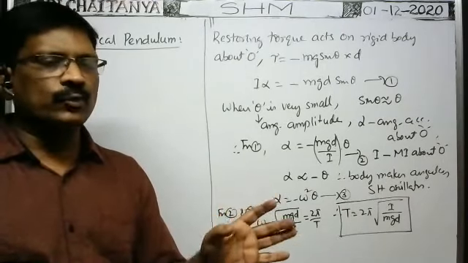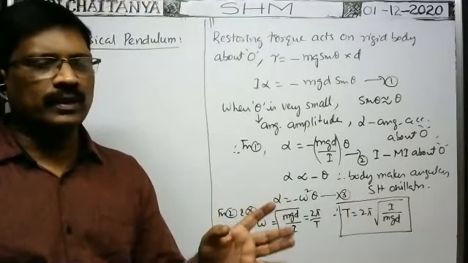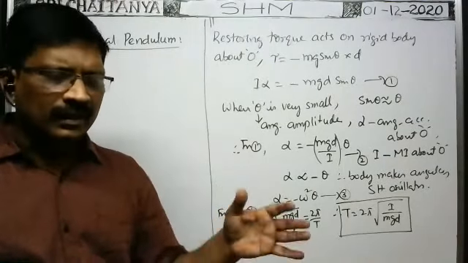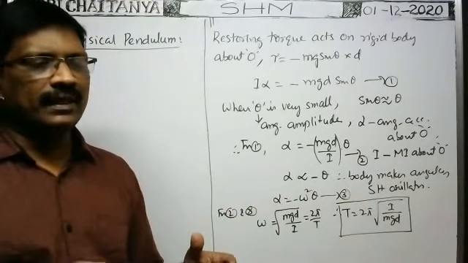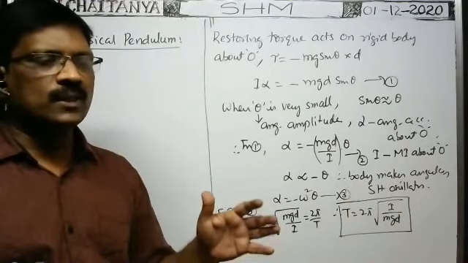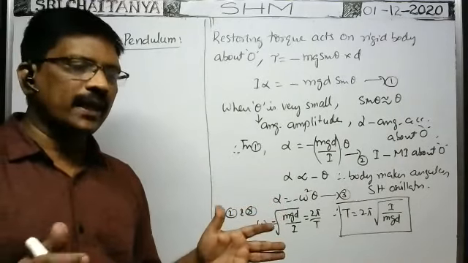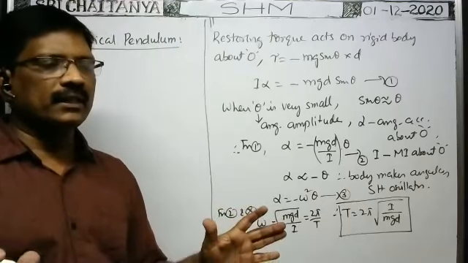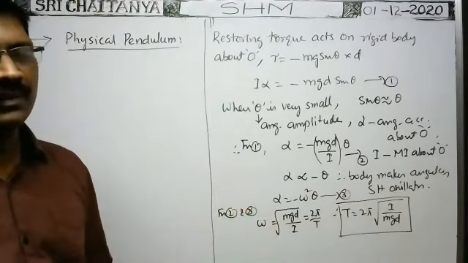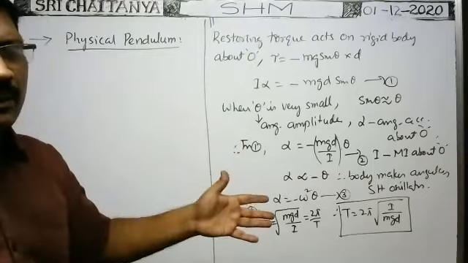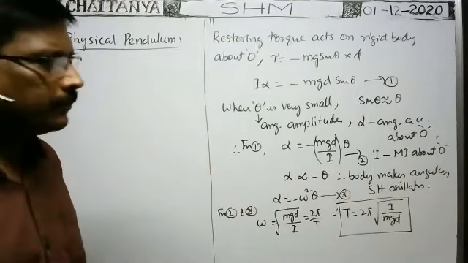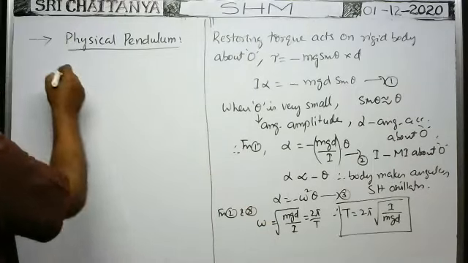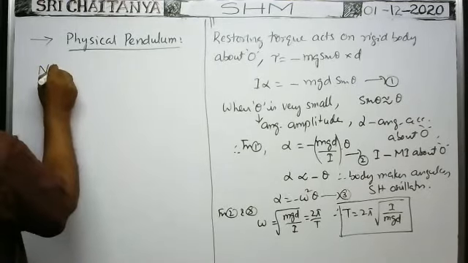And v is equal to omega into square root of a square minus y square. x is equal to a sin omega t, a cos omega t. These are velocity of the particle in SHM at any instant of time. Maximum velocity omega a, maximum acceleration omega square a. These formulas are important for objective IP point of view. Remaining, these all are important for objective orientation. Okay, right. Now, one example I want to discuss.